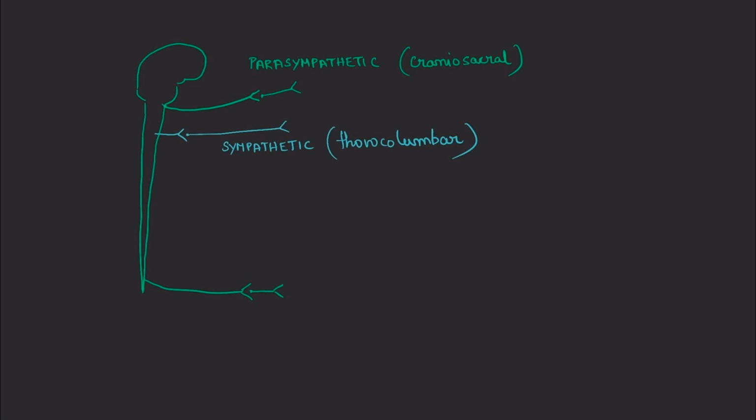We'll go through a few anatomic differences between the parasympathetic and the sympathetic system. The parasympathetic nervous system arises from the cranial and sacral components of the central nervous system, whereas the sympathetic nervous system arises from the thoracolumbar system. The neurons are divided into a preganglionic neuron and a postganglionic neuron. The preganglionic neuron goes from the CNS to the ganglion, and from the ganglion to the end organ we have the postganglionic nerve. Now, we are more interested in what happens in the synaptic regions because our various drug targets act on these synapses.